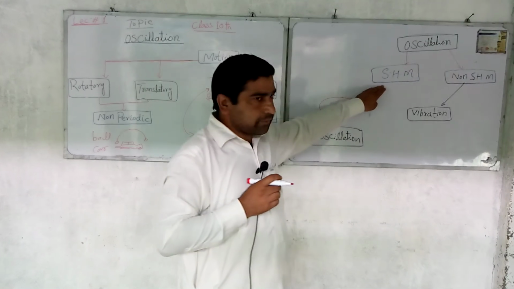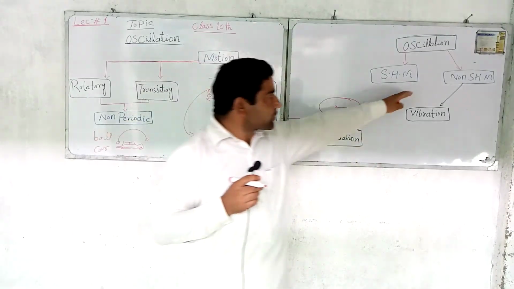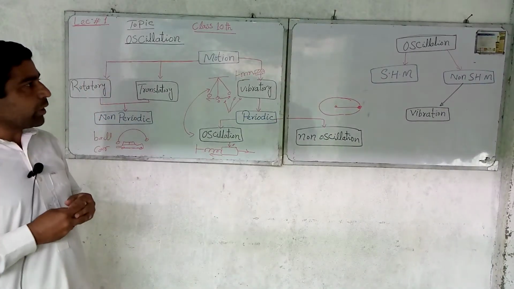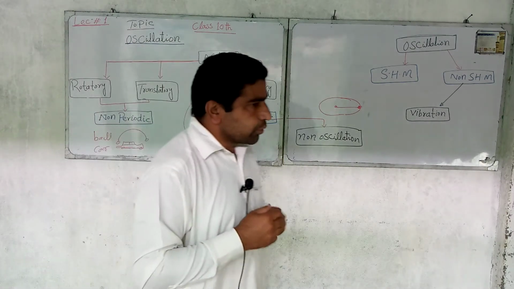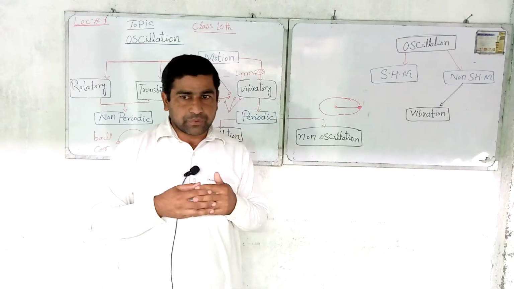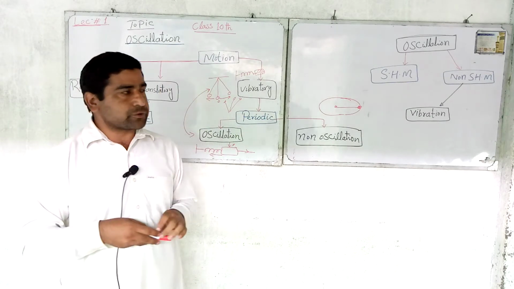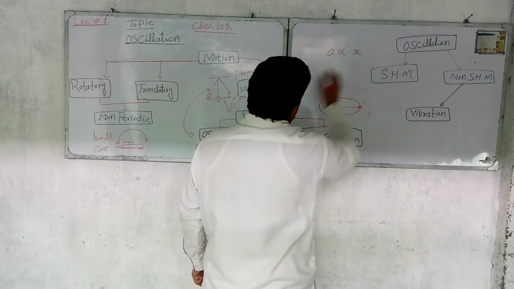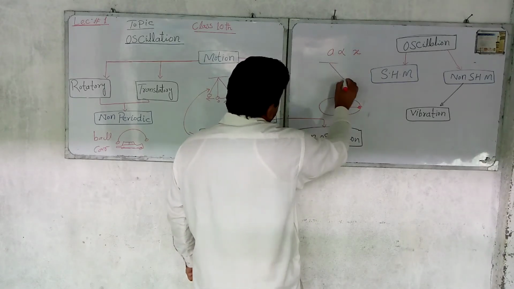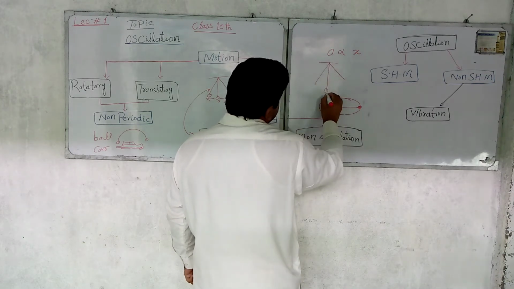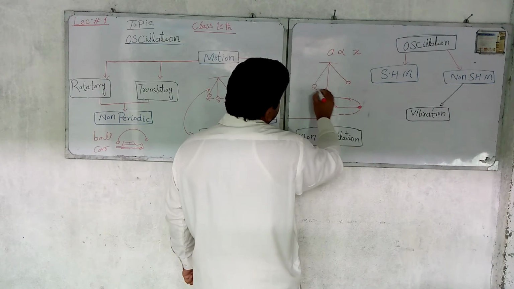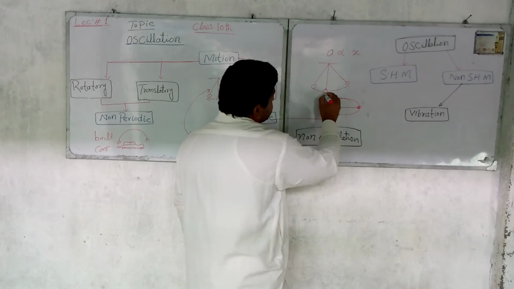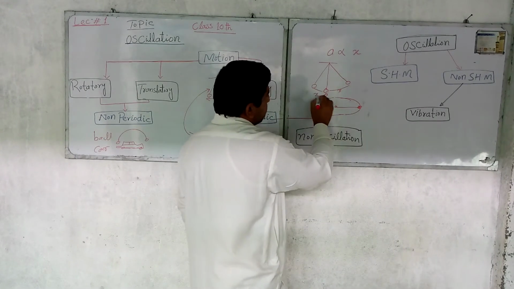Now oscillation is further divided into two types. One is called SHM, simple harmonic motion, and the other is called non-SHM, non-simple harmonic motion. Now what is SHM? That motion in which acceleration is directly proportional to displacement, mathematically a is directly proportional to x. Now if we take a pendulum, that is the mean position of the pendulum, and these two are the extreme positions. Here point O is the mean position and x is its displacement.